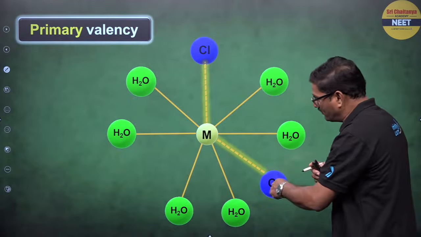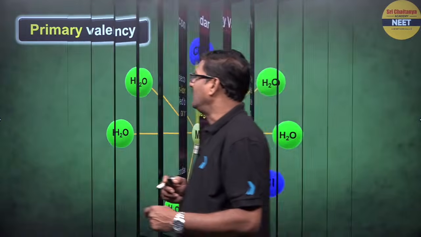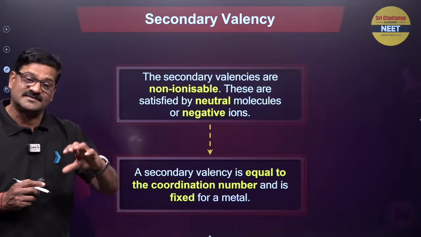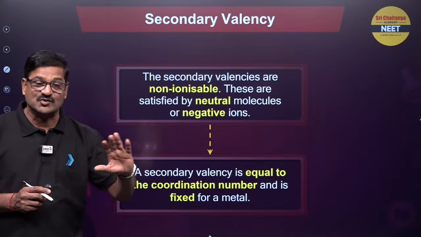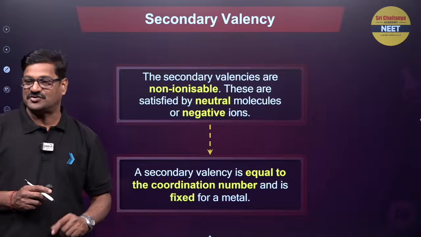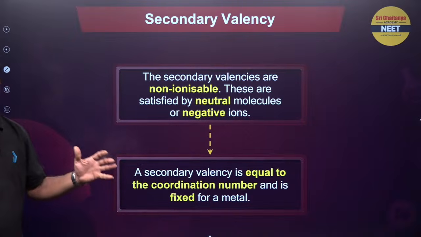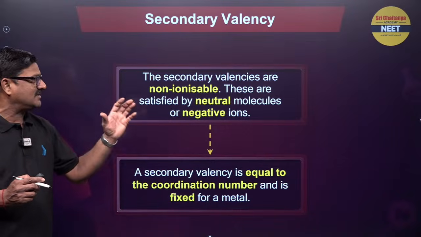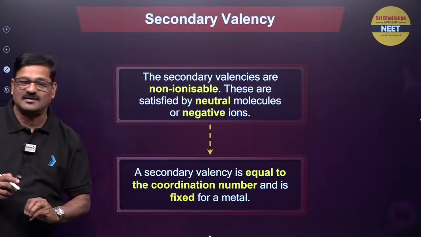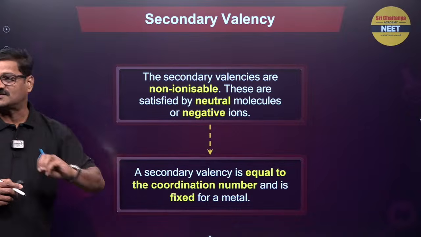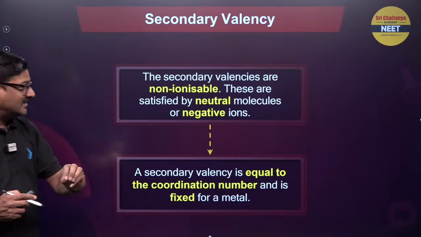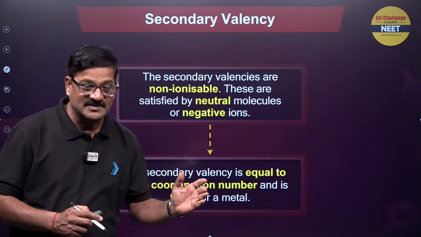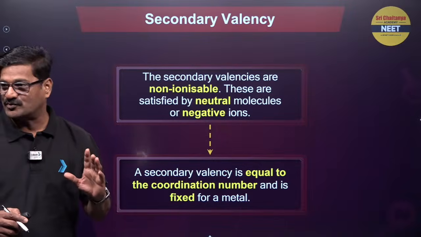The primary valency is a variable valency, while the secondary valency is a fixed valency. Primary valency has no direction, while secondary valency has direction and gives rise to the exact geometry of the molecule. Secondary valency is non-ionizable and it is satisfied by either neutral molecules or negative ions, that is, ligands. Primary valency is satisfied by counter ions, and secondary valency is satisfied by ligands.